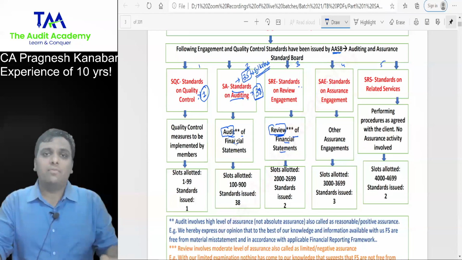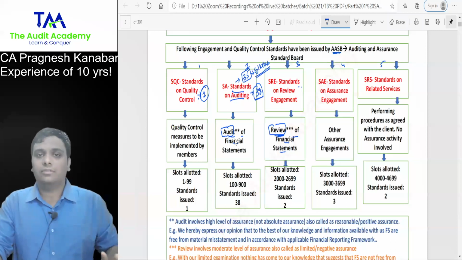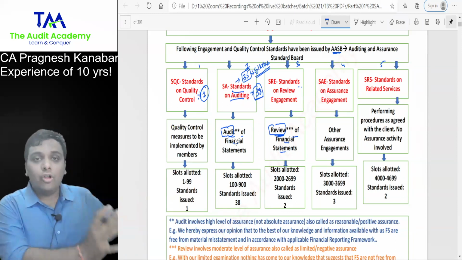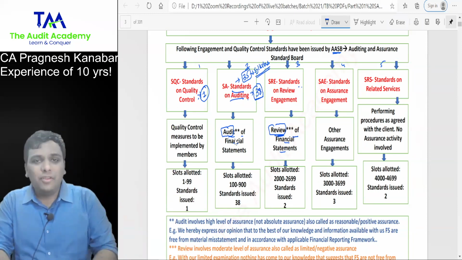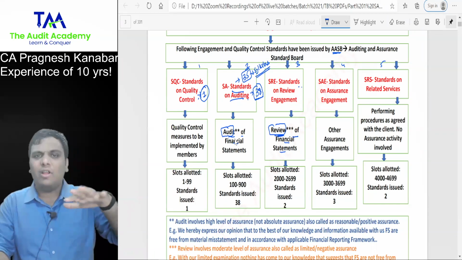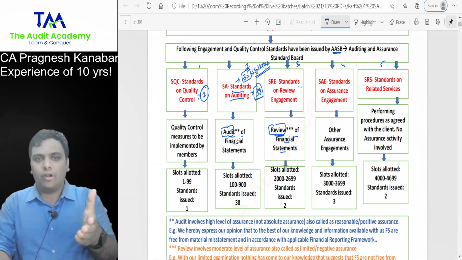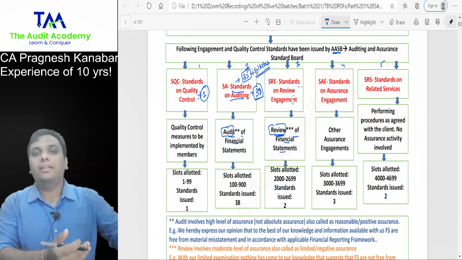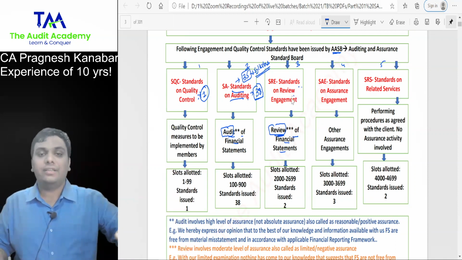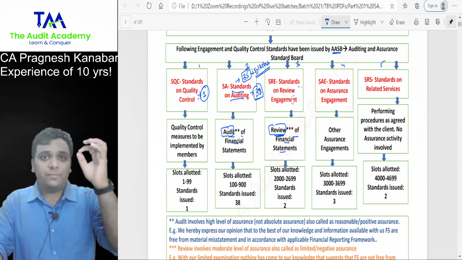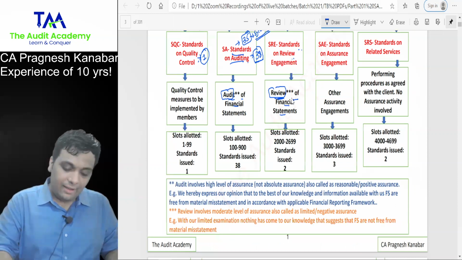So everyone tell me, what is the difference between audit and review? Audit is reasonable assurance, a high level of examination, not a guarantee. Review is limited assurance, lower than audit, a moderate level of examination, obviously not a guarantee. A practical example of review is quarterly reviews of listed entities, where quarterly financial statements are being reviewed. Yes, the difference between audit and review is an examination question.